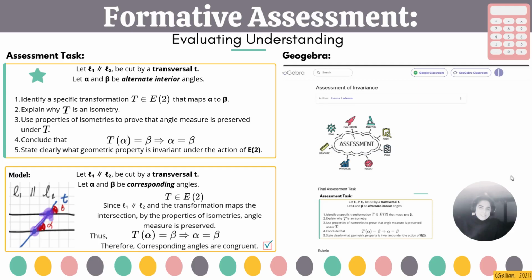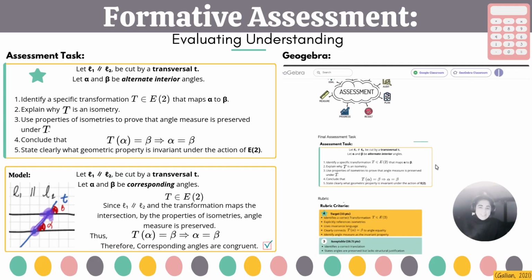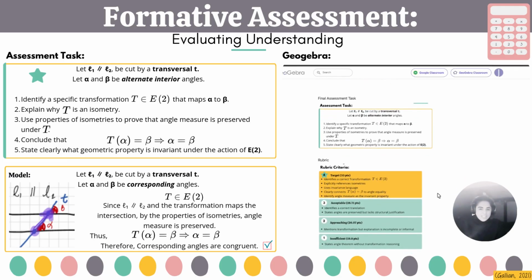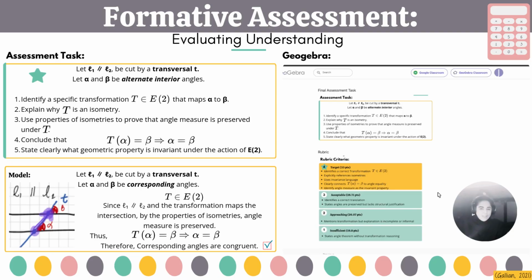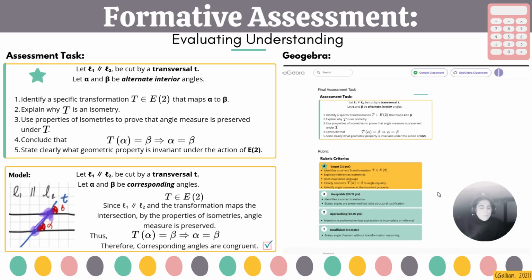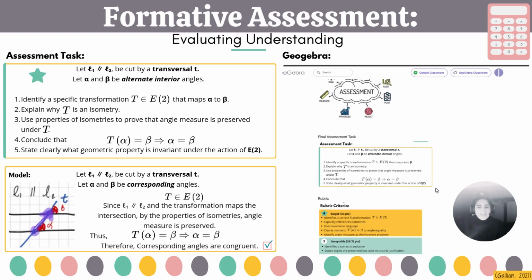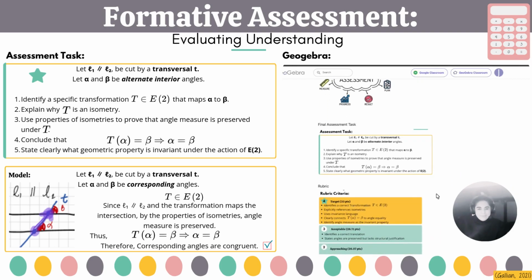Now students are ready to give it a try. Here's the task. Given alternate interior angles alpha and beta: 1. Identify a transformation T in E2. 2. Explain why T is an isometry. 3. Use invariance to justify angle equality. And 4. State the invariant property.